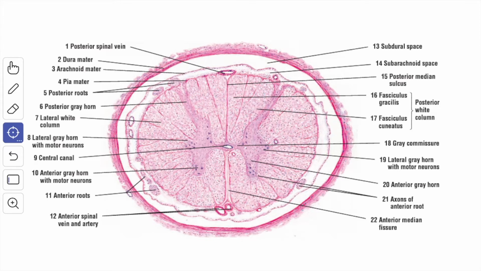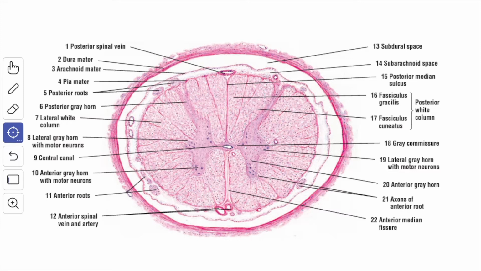The arrangement of the gray and the white matter differs at different situations in the brain and the spinal cord. In the spinal cord and the brain stem, the white matter is on the outside, whereas the gray matter forms one or more masses embedded within the white matter. In the cerebrum and the cerebellum, there is an extensive but thin layer of gray matter on the surface. So this layer is called the cortex.